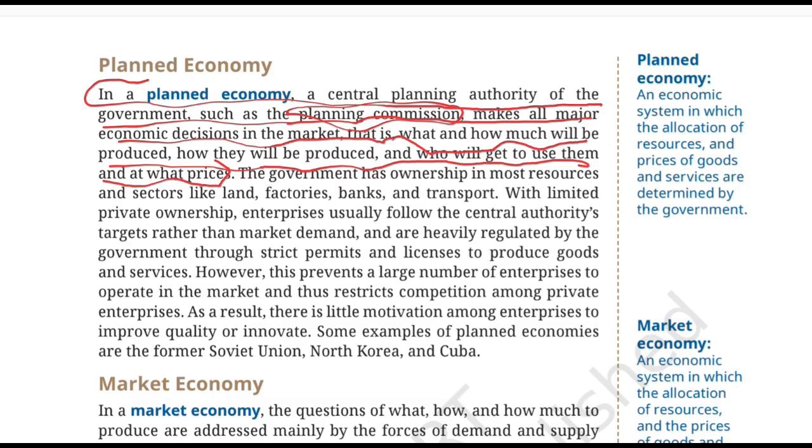So instead of leaving most decisions to individual businesses and consumers, the government takes a major role in planning the economy, where it can decide on the following things. Firstly, what should be produced, how much should be produced, how it should be produced, who should receive it, and then the prices at what it should be sold. So imagine a giant control room for the economy, and the government is making many of the major decisions.